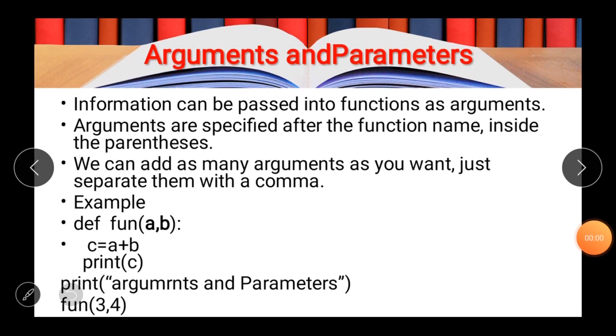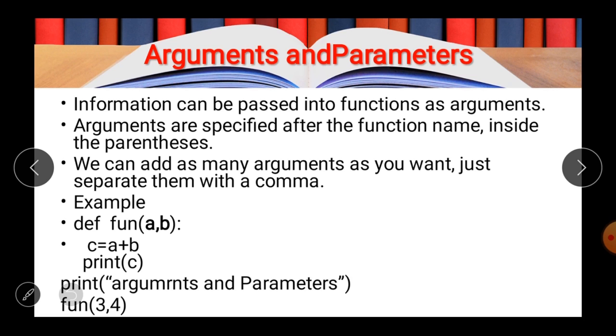The next topic is arguments and parameters. As I told you earlier, you can pass the value according to the requirement, according to the program, from the main program to the function. So passing the values at the time of calling of the function from the main program to the function is called parameter passing or argument passing.